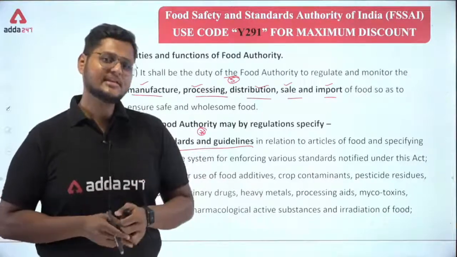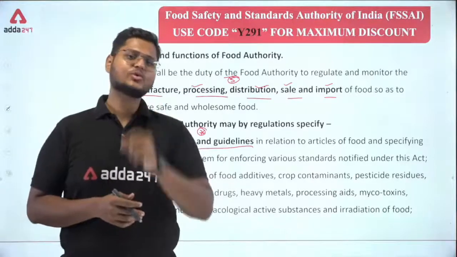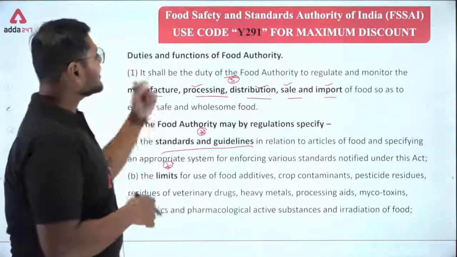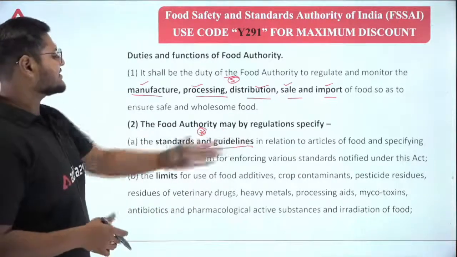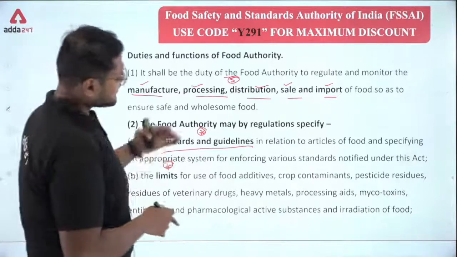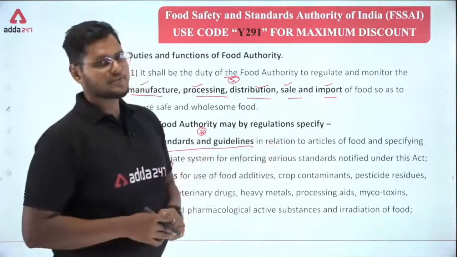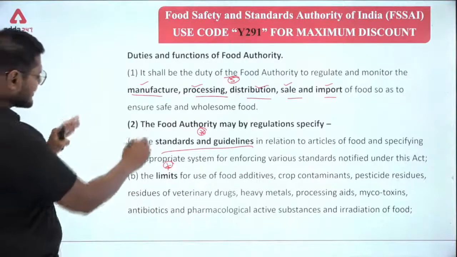These preservatives should be added in a particular quantity, and these quantities are specified by the food authority. So the standards and guidelines in relation to articles of food and specifying an appropriate system for enforcing various standards notified under this Act. This one was about the standards.